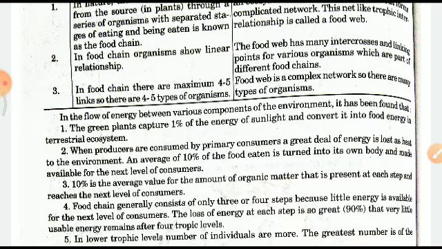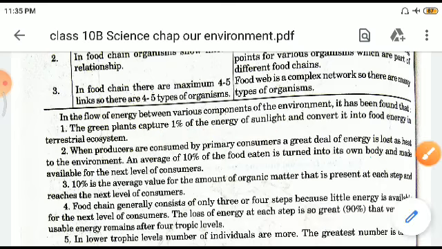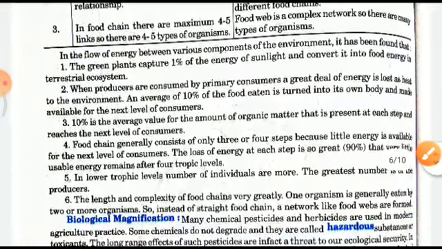Also, the flow of energy between various components of the environment has been found that green plants capture 1% of energy, only 1%, children, of the energy of sunlight, and convert it into food energy. When producers are consumed by primary consumers, a great deal of energy is lost as heat to the environment. An average 10% of the food eaten is turned into its own body and made available for the next level of consumers. 10% is the average value for the amount of organic matter that is present at each step and reaches the next level of consumers.